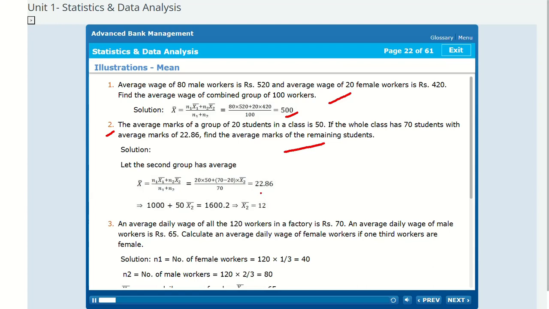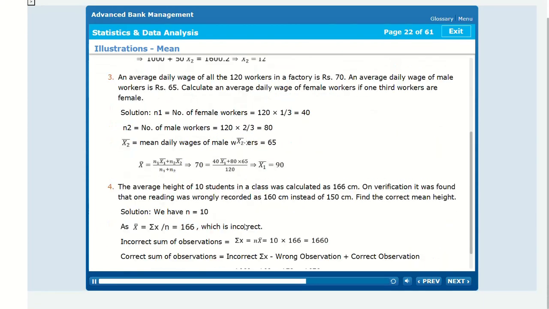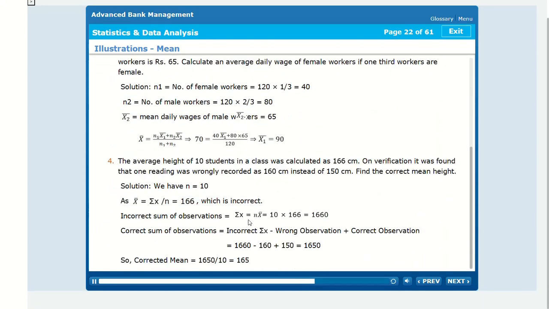Solution. Let the second group's average be unknown. 3. An average daily wage of all the 120 workers in a factory is 70 rupees. An average daily wage of male workers is 65 rupees. Calculate an average daily wage of female workers, if 1/3 workers are female. Solution.